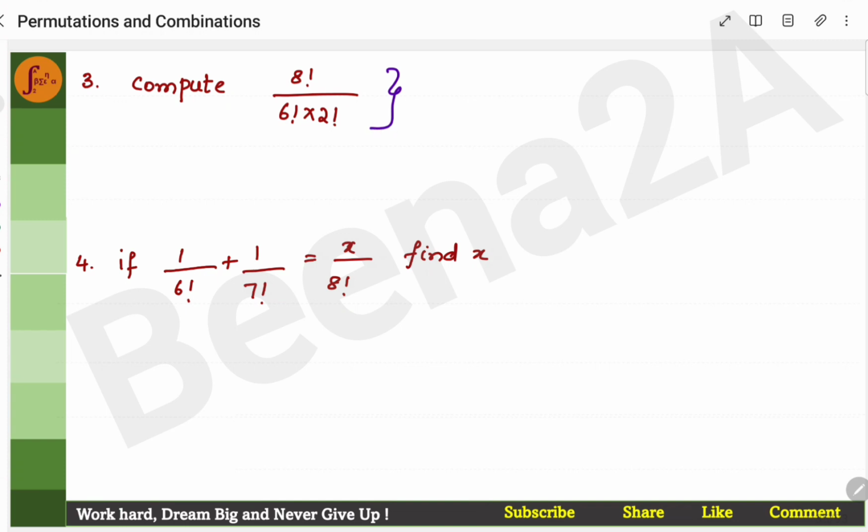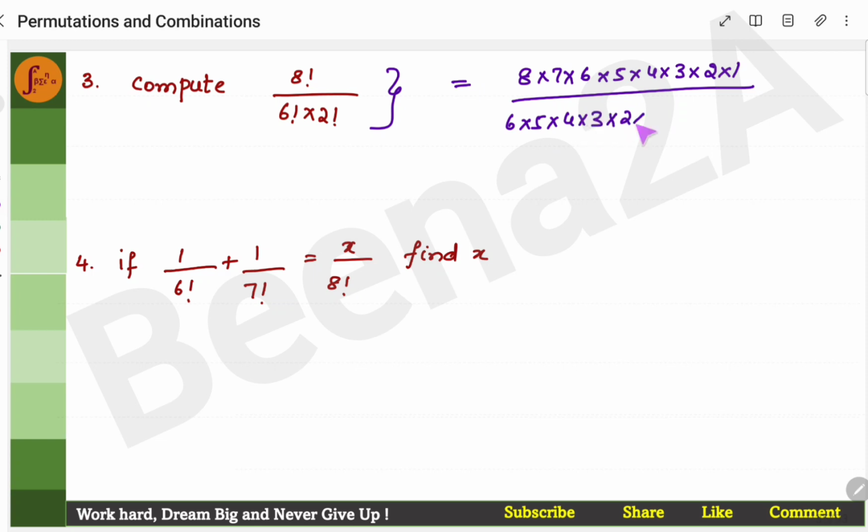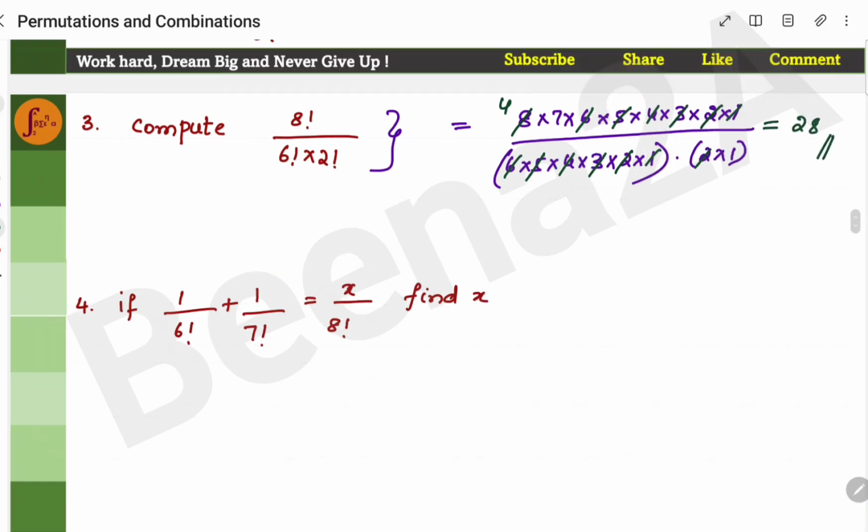Compute this expression. 8 factorial is given. So again, what is 8 factorial? 8 into 7 into 6 into 5 into 4 into 3 into 2 into 1. Now 6 factorial: 6 into 5 into 4 into 3 into 2 into 1, into 2 factorial: 2 into 1. So you'll cancel 6, 5, 4, 3, 2, 1 with 6, 5, 4, 3, 2, 1, and you have 2 here. 2 ones, 2 4s are 4, 7s are 28. So 28 is the answer.